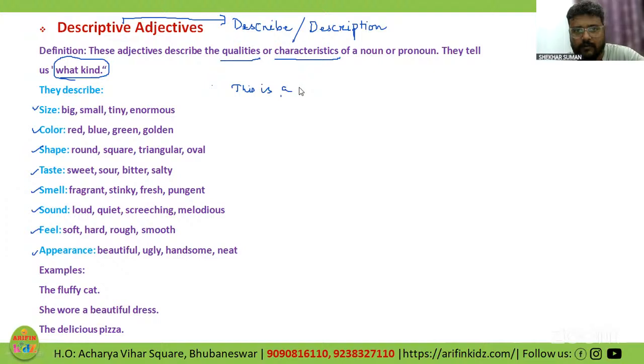This is a very big bag. Very big bag, right? Now this big is giving me the idea about size. Color. For example, Rupali has a blue pen. Now, as I tell you over here, blue pen, this blue is not qualifying Rupali.